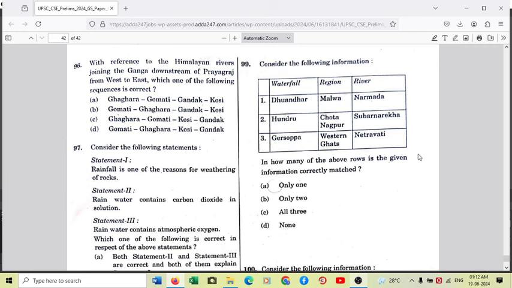So then Gomti joins Ganga in... Ghagra joins Ganga in Chhapra, Bihar, which is the westernmost district of Bihar, and Gomti River joins River Ganga in Ghazipur district of eastern UP bordering Bihar. So Gomti is westernmost because it joins Ganga in UP, and UP lies west of Bihar, followed by Ghagra, which joins Ganga in Chhapra district of Bihar, which is in western Bihar.